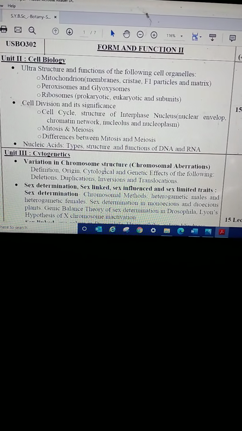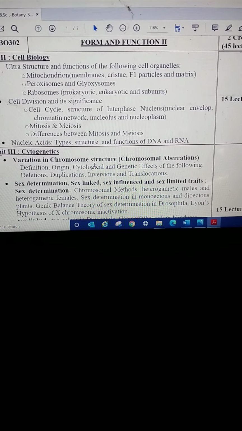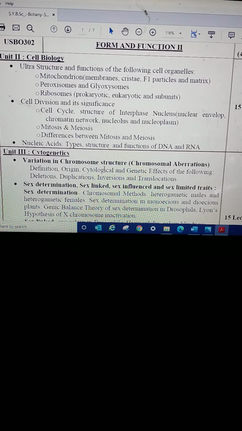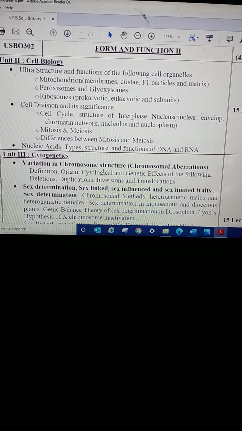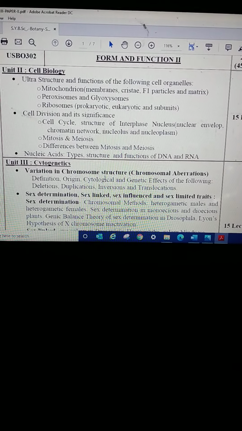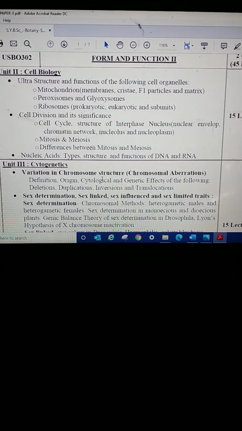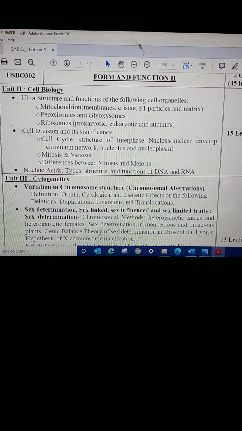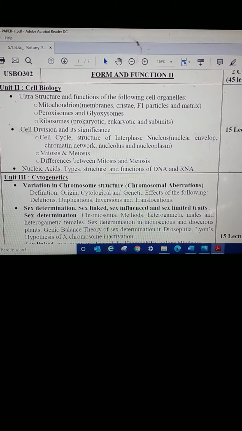Then the second part is on cell division and its significance. In that we have to study mitosis and meiosis. Then the third part of this unit is nucleic acids. In that, the structure and function of DNA and RNA molecules are studied. So today we start the first point in the first unit, that is the ultrastructure and function of cell organelles.